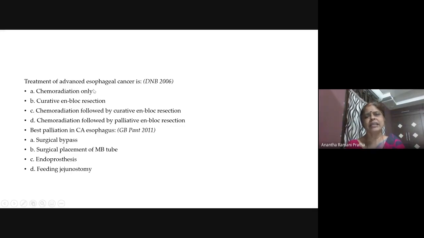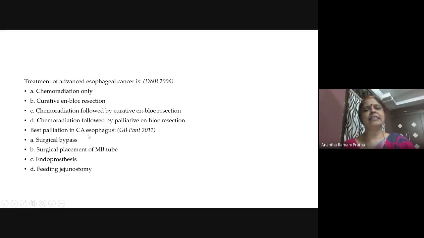Once it is advanced carcinoma, we are not trying to do any surgery. All three of the others are based on surgery. They're telling some surgery. We cannot do surgery because the esophagus, aorta and trachea are all very close. Once it is advanced, we cannot remove it. So A is the only answer. Do you agree with me, students? Yes, ma'am.